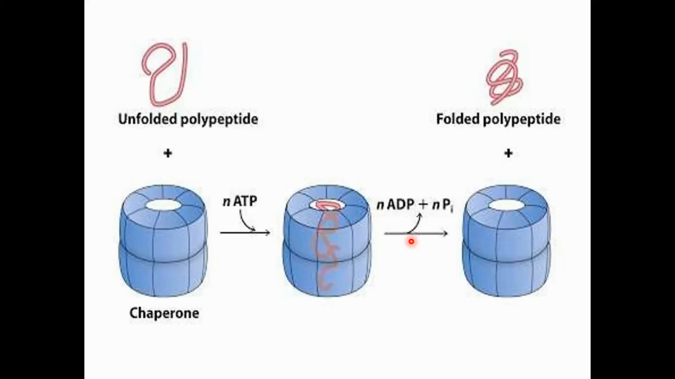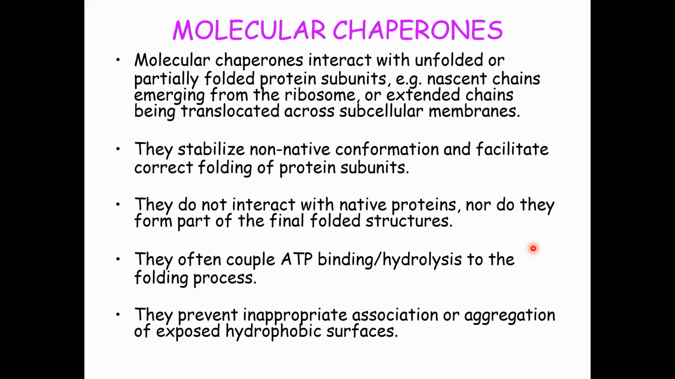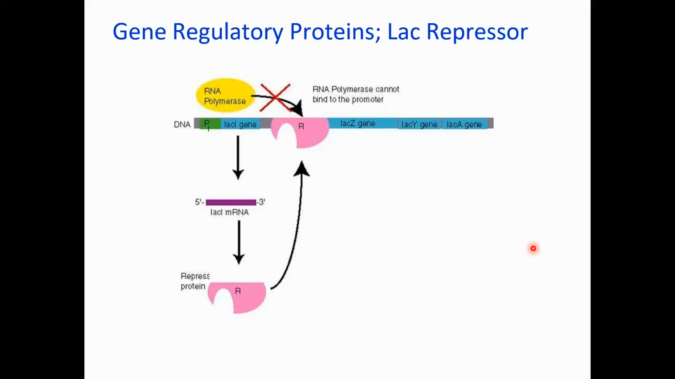There are different types of protein present in our body cell that help to fold unfolded protein. These are called molecular chaperones or chaperone proteins, and they need energy from ATP. They take up the unfolded protein, take the energy from the ATP, then fold this protein and expel it out. So this is the molecular chaperone that is present in our body cell.